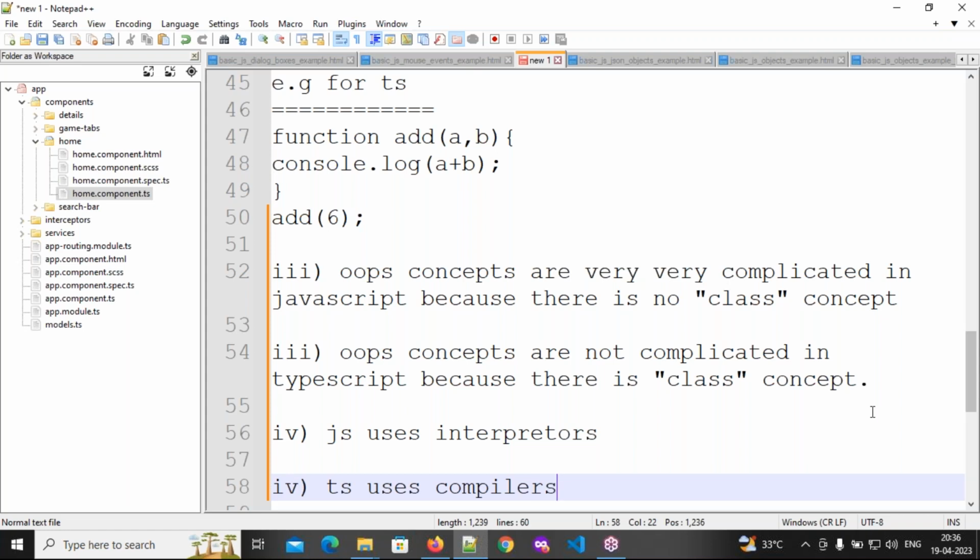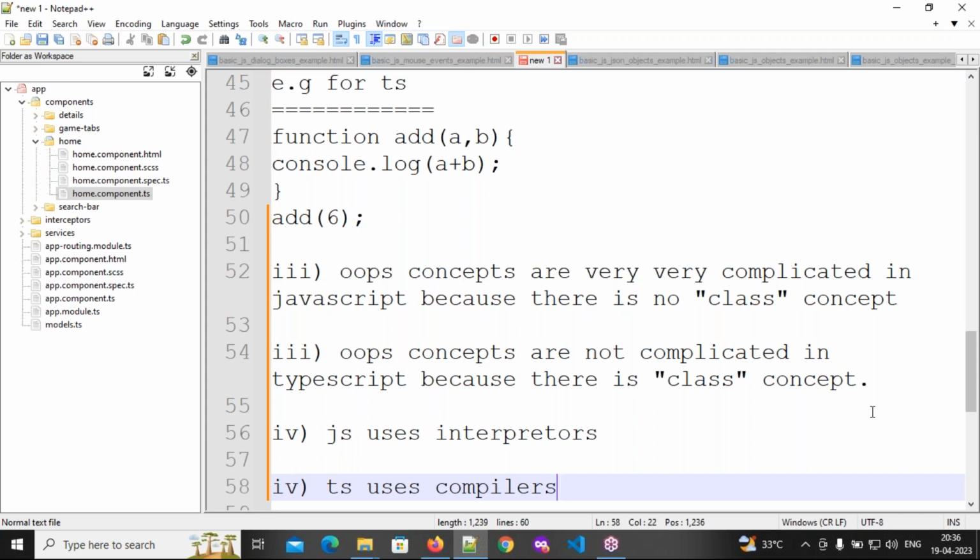Whatever we write in programming, we use English alphabets. Can the computer understand these English alphabets? Definitely not. Computers can understand only binary language, that means 0s and 1s. So something should be there to convert our code into binary code. So who will convert? Either interpreters or compilers.